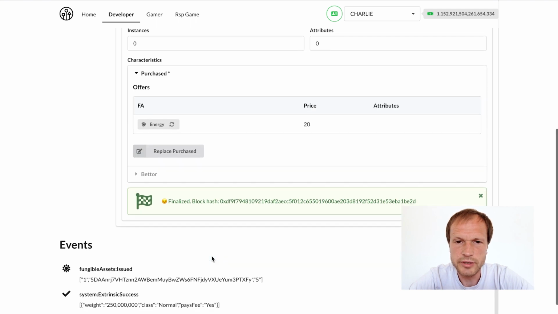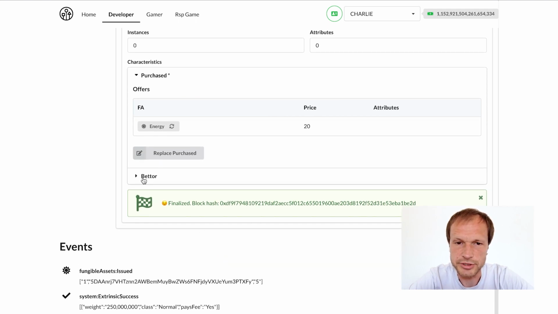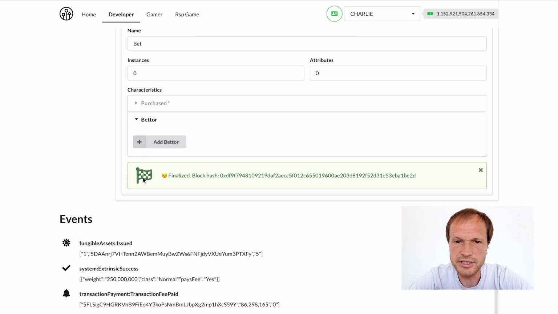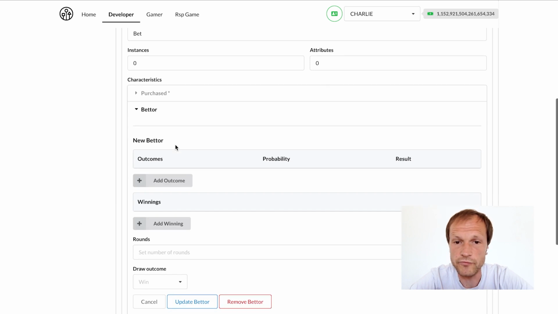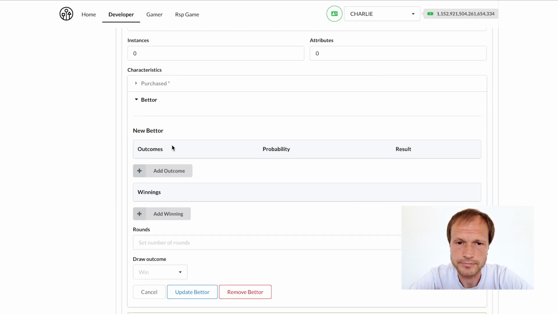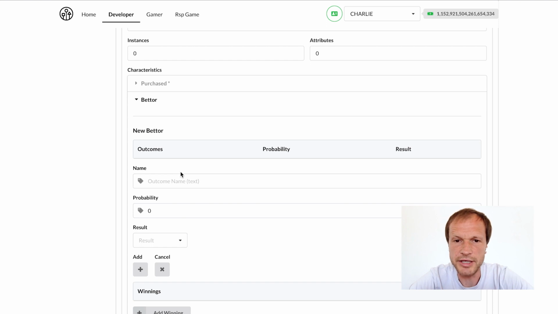Now, let's move on to a more difficult characteristic, bet. It defines that an instance of that NFA can be used for a random drop of assets, both fungible and non-fungible. Outcomes holds a list of outcomes which can be realized with defined probability. There can be any number of them, but in our case, we need just 3: gamer won, gamer lost, or there was a draw. The probability of each of them is set as a share of the sum of all existing probabilities.